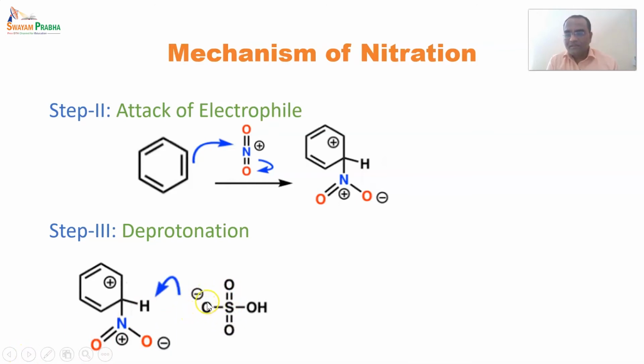The oxygen of this acid, which is an electron rich species, abstracts a hydrogen atom from the benzene ring, and now this hydrogen donates electrons towards the carbon, due to which a pi bond is formed between both the carbons, and now this is our desired product, nitrobenzene.